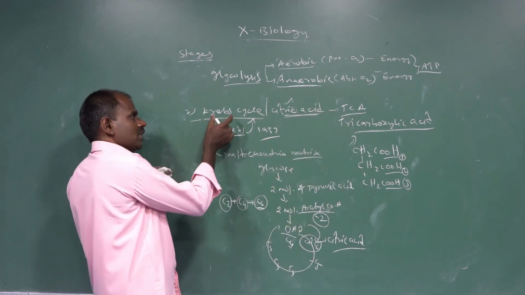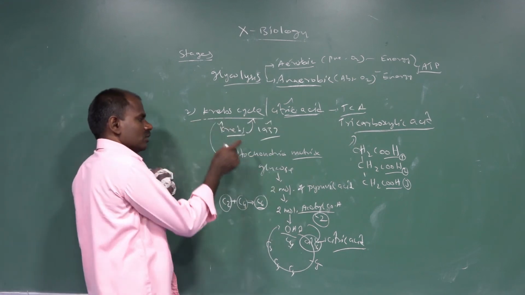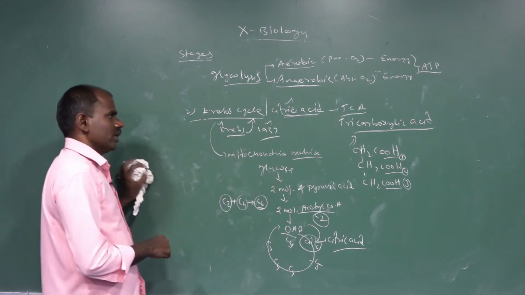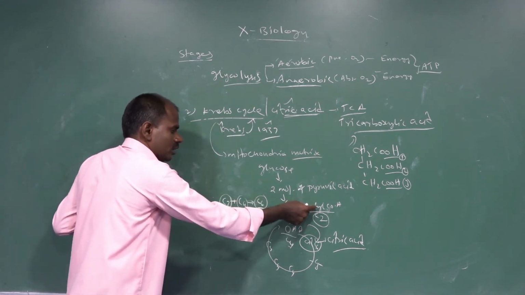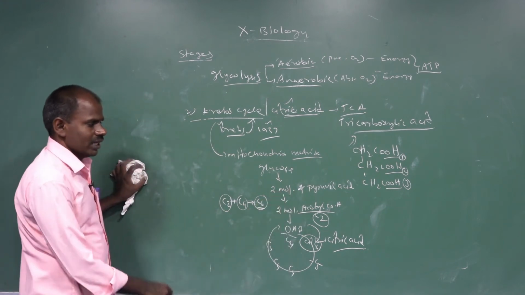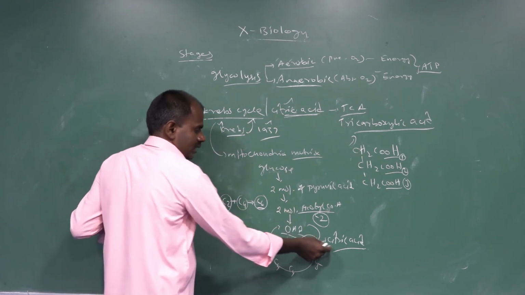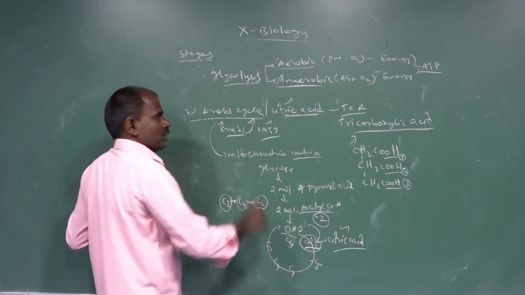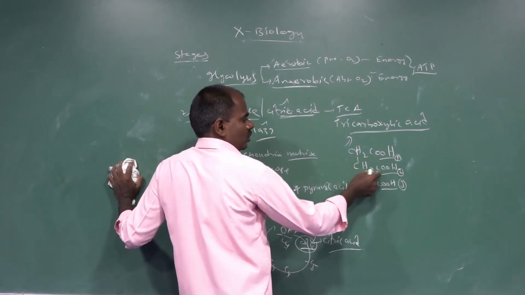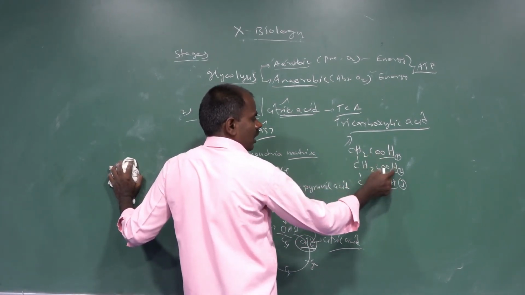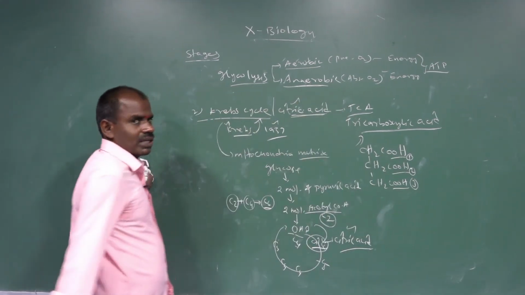The Krebs cycle was first developed by Krebs in 1937. This cycle occurs only in the mitochondrial matrix. In the mitochondrial matrix, acetyl coenzyme combines with oxaloacetic acid, and the first product is citric acid. That is also called the citric acid pathway. The citric acid molecular structure has CH2COOH, CH2COOH, and CH2COOH. The 3 carboxylic groups present in citric acid make it the tricarboxylic acid pathway.